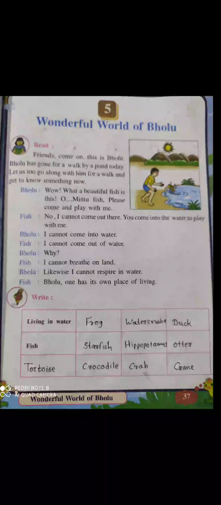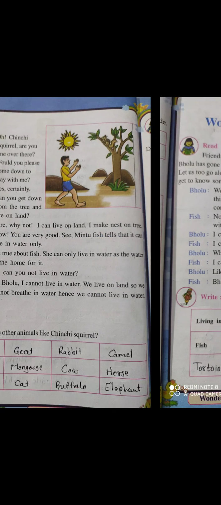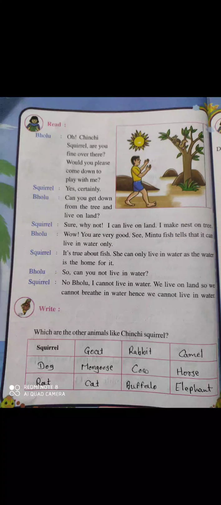Okay, now let's turn the page here. Now read. Bholu says, "Oh, Chinchi squirrel, are you fine over there? Would you please come down to play with me?"